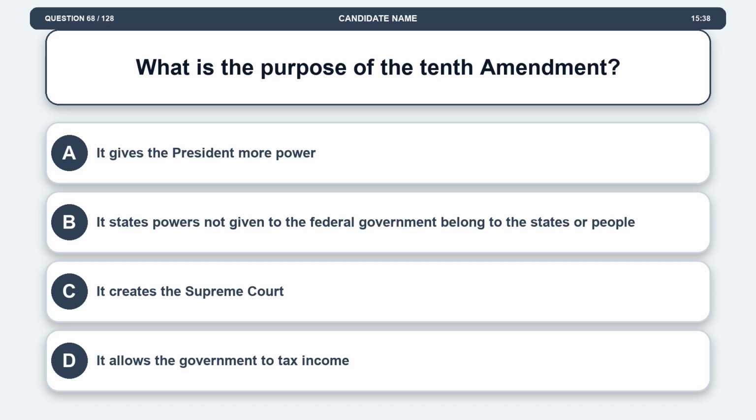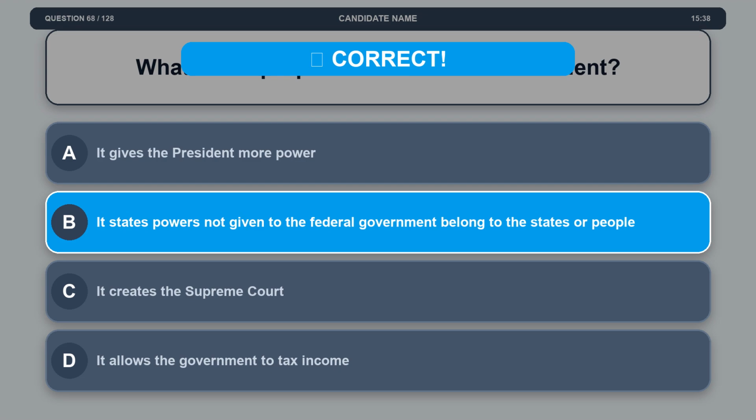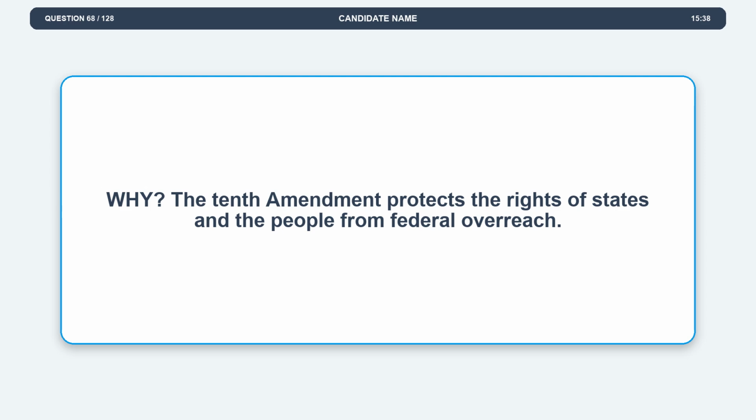Question 68. What is the purpose of the 10th Amendment? Option A, it gives the president more power. Option B, it states powers not given to the federal government belong to the states or people. Option C, it creates the Supreme Court. Option D, it allows the government to tax income. The correct answer is option B, it states powers not given to the federal government belong to the states or people. Explanation. The 10th Amendment protects the rights of states and the people from federal overreach.